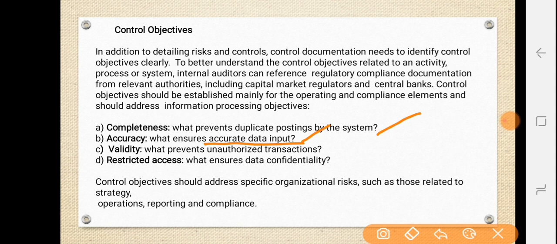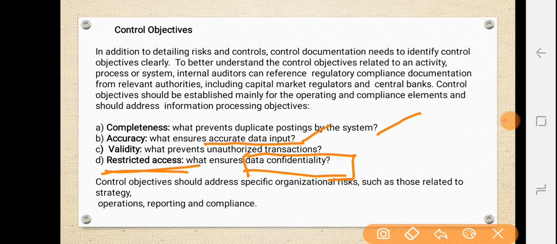Then restricted access is with respect to what: ensures data confidentiality. See, data confidentiality is very important for an organization, so how effectively can they retain the confidentiality of the organization within the organization itself. That is restricted access, how they can restrict the access to ensure data confidentiality.